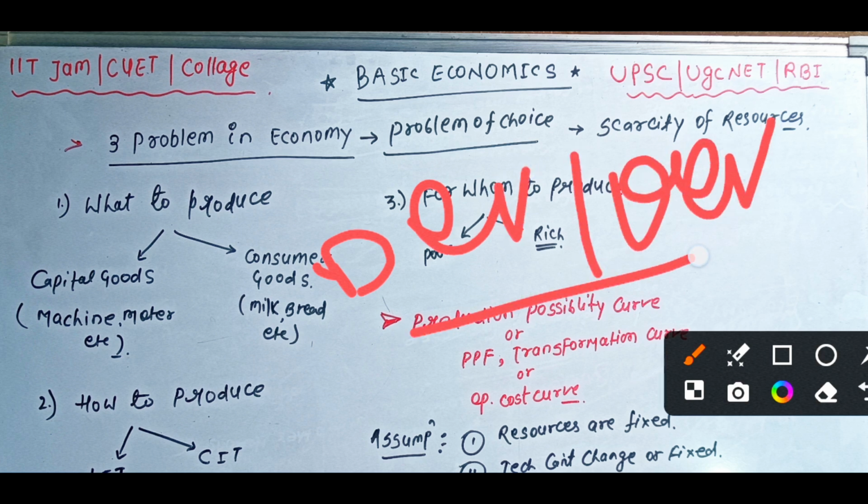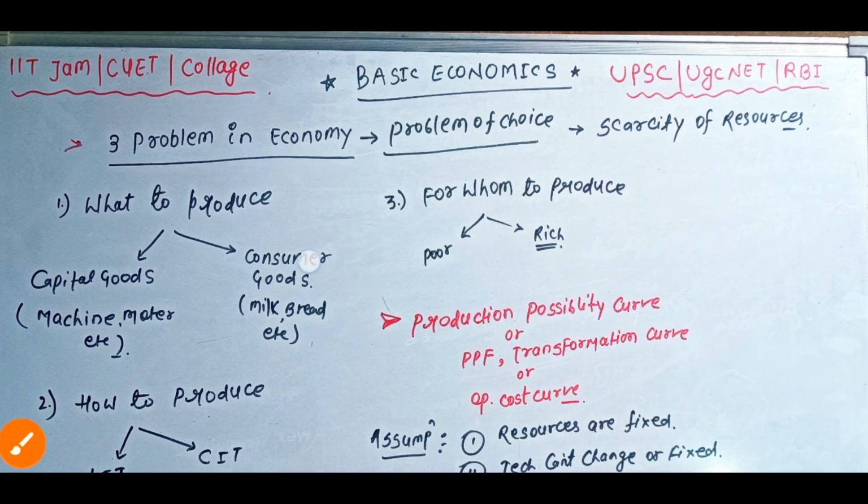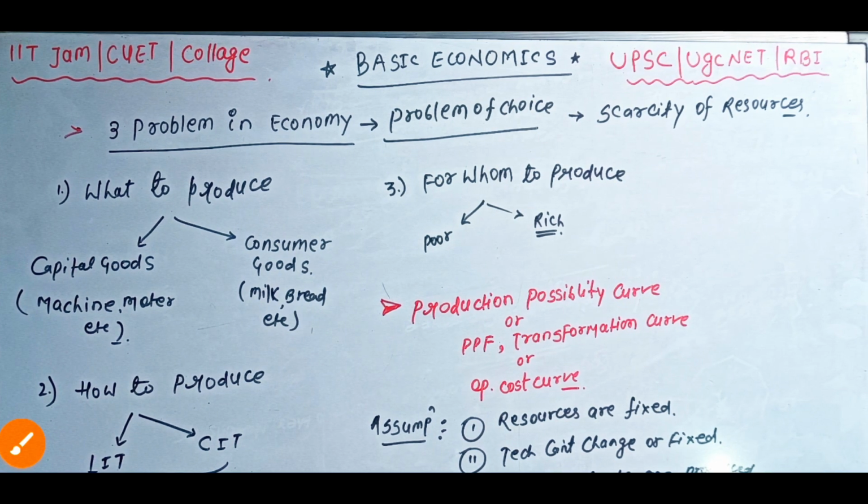Every country faces scarcity of resources. So due to scarcity of resources, the problem of choice arises, and due to the problem of choice, these three problems of economy arise, and these three problems are also called the central problems of economy, right guys?